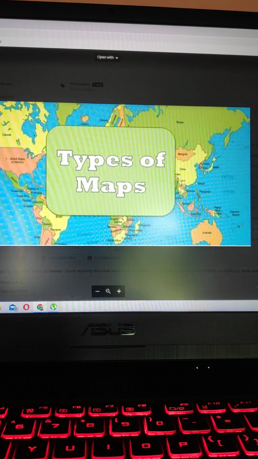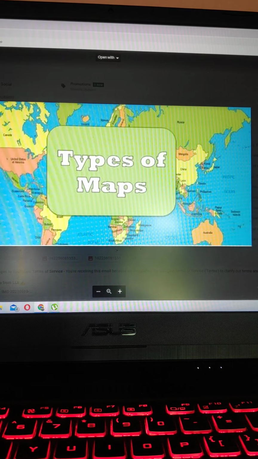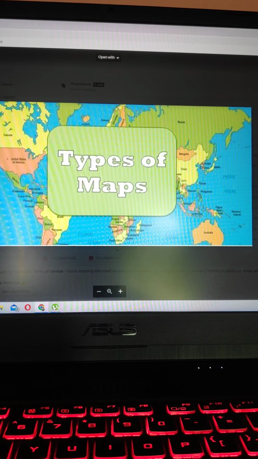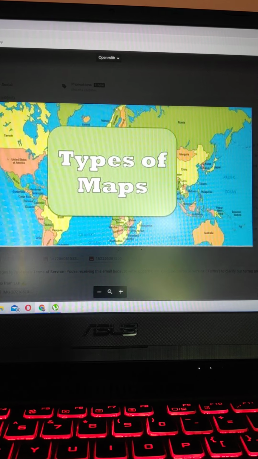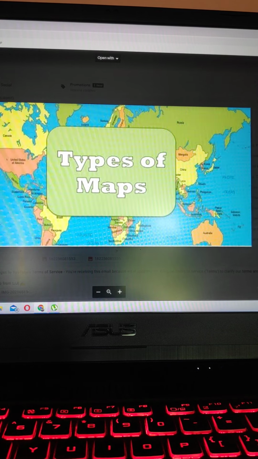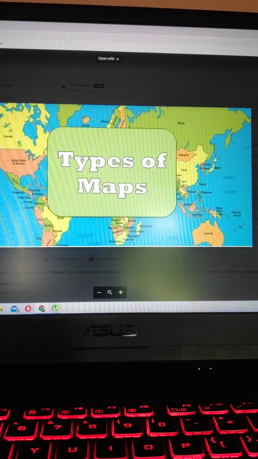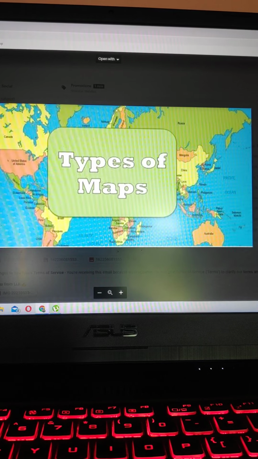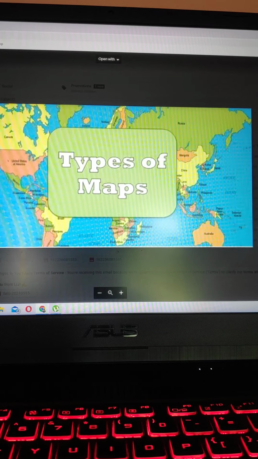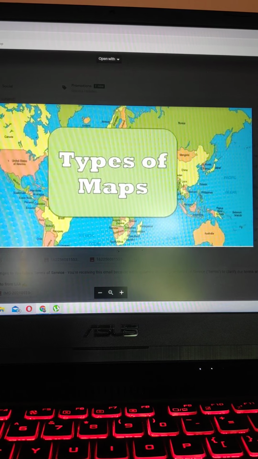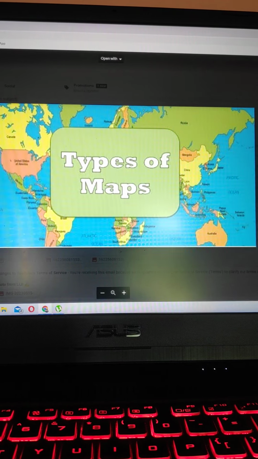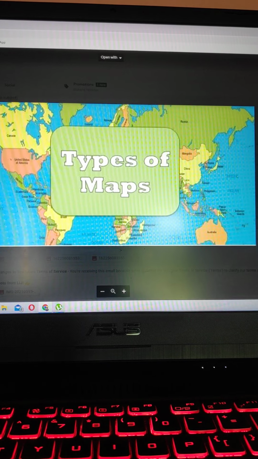Small scale maps cover larger area of the earth with lesser details. An atlas generally has small scale maps. The maps give you general picture of an area covered, and a map of India in an atlas is a small scale map.